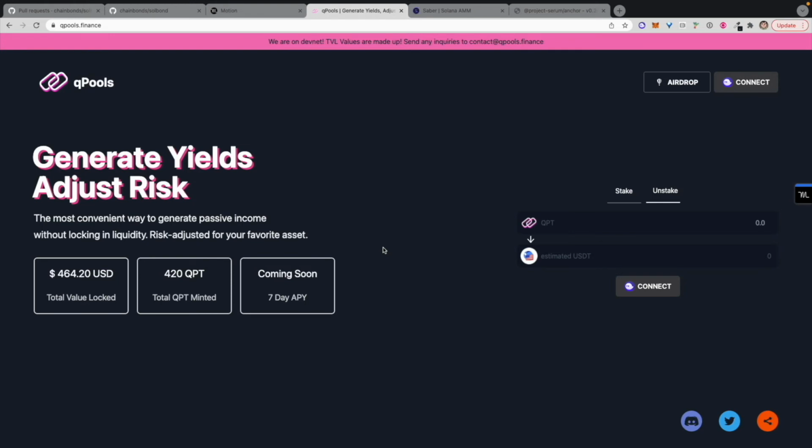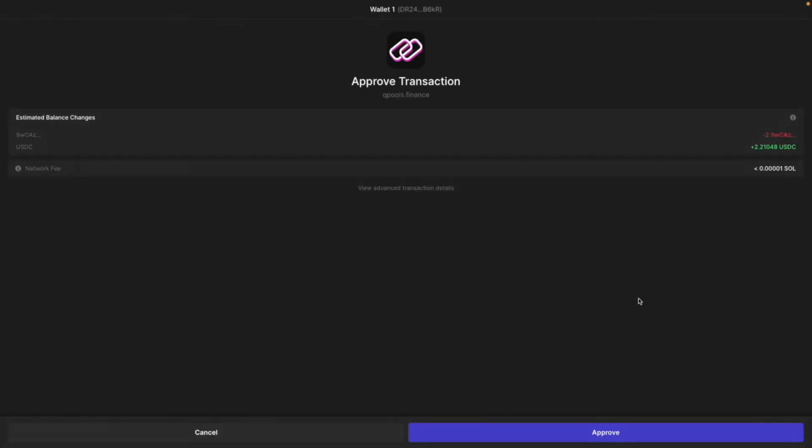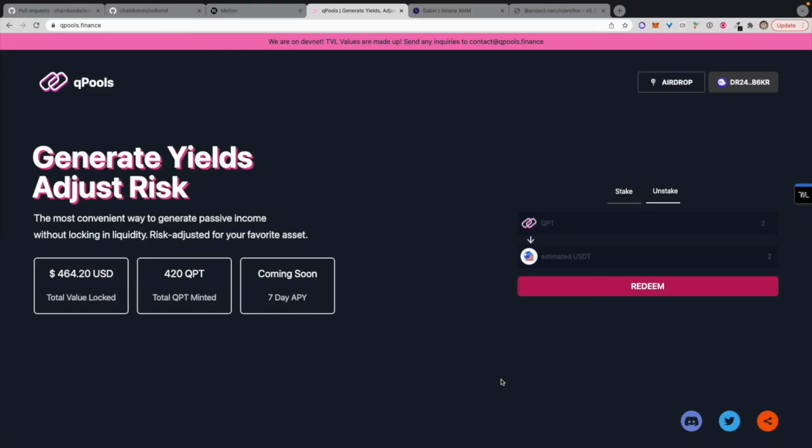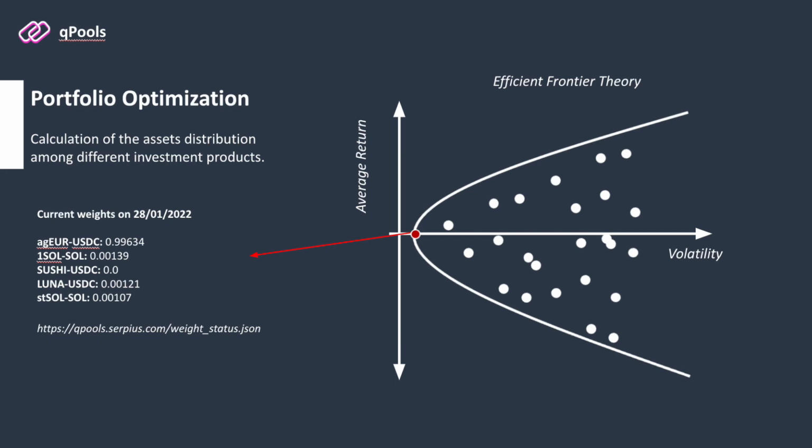Meanwhile, we can see that the total supply of USDT has increased, while the total supply of QPT has stayed constant. This USDT is a reward from the trading fees that was enabled by us providing liquidity to a number of decentralized exchanges. This means that our protocol has generated some yields. You can now redeem the QPT that you had previously received. And as you can see, the total amount of USDT that you received has increased since the initial deposit, about a 9% yield.